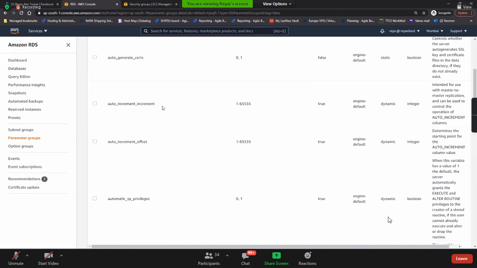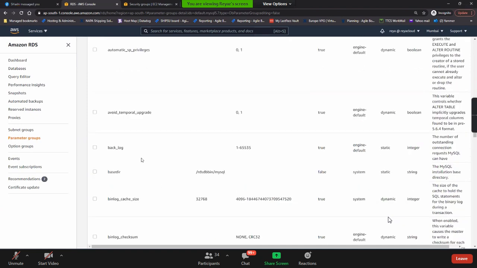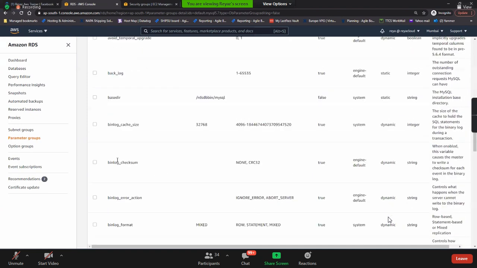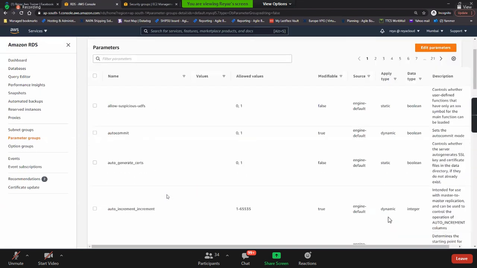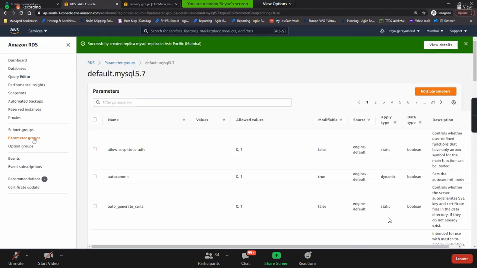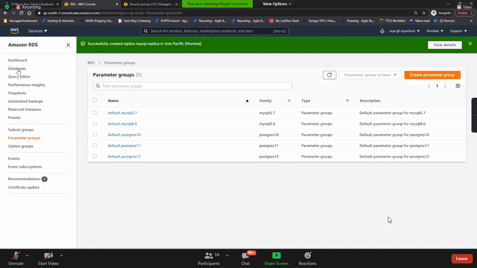Developers will know this. So if you want auto increment offset, if you want to do some logging, check everything, you can do it on the global level. This will be applicable. Whatever database you have created, we selected the parameter groups, right? If you selected the parameter groups, these global settings will be applied to those databases.